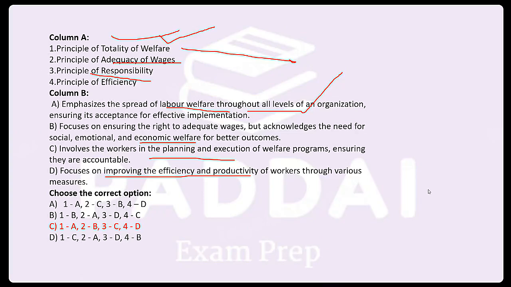Am I clear? Now I want those who are part of this MCQ series or the detailed class, I don't want any of you to make errors in the question on totality of welfare and adequacy of wages. Understand, totality means it will be available at every level of the organization, whereas adequacy of wages says that yes, wages should be given, they should be adequate, but it should not be limited only to the wages. We need to get out of it and think about complete welfare.